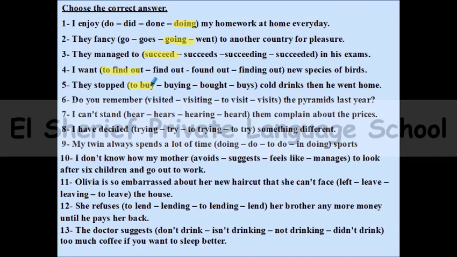Number 6, do you remember visiting pyramids last year? Ask yourself here, the verb remember, do we use it to remember an action that already happened or not? So here that means that the action of visiting the pyramids happened last year. So this is an action that already happened. So here remember will be followed by ing.